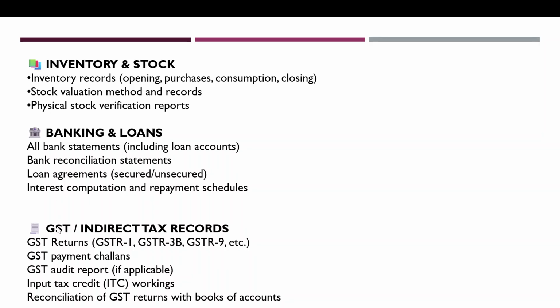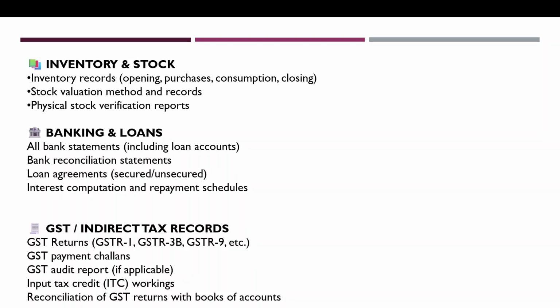And further, for GST related records, we have to check the GST returns, GSTR 1, GSTR 3B, GSTR 9, GST payment schedules, GST payment challans, GST audit report if applicable, and also the input tax credit, ITC, workings.